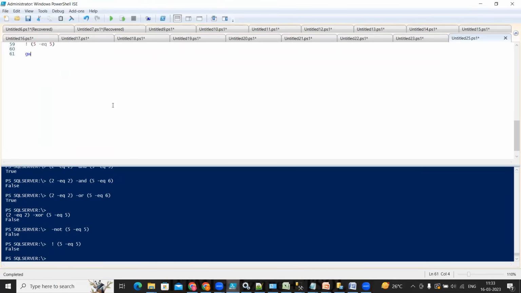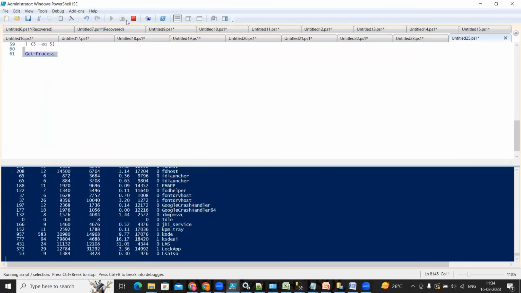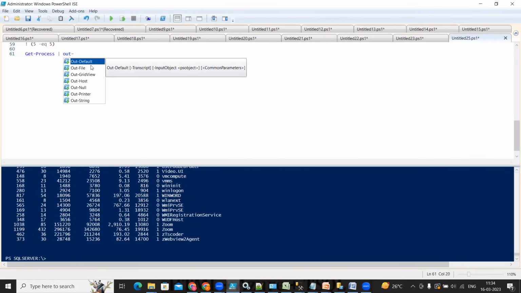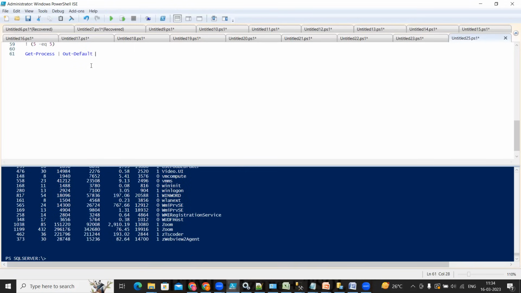If I execute Get-Process, we are going to see a lot of processes. If I want to take the output, I have Out-File.